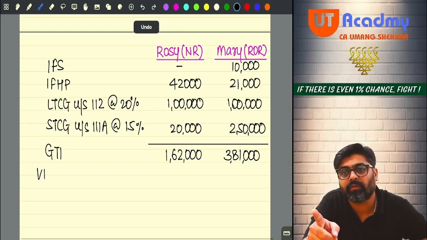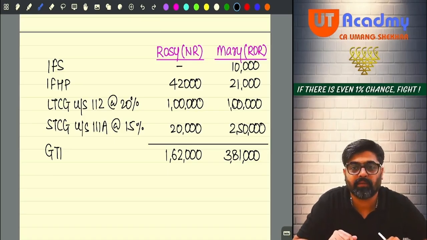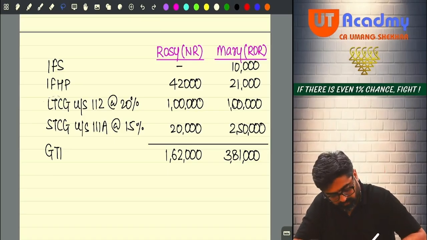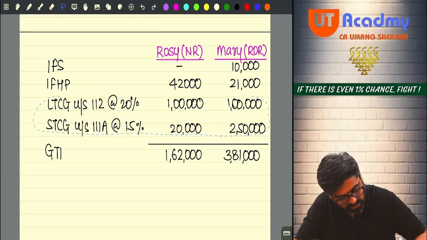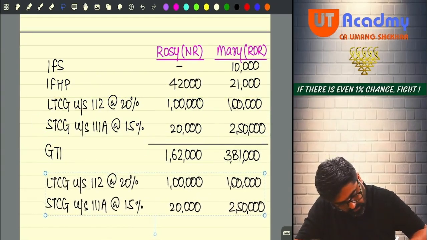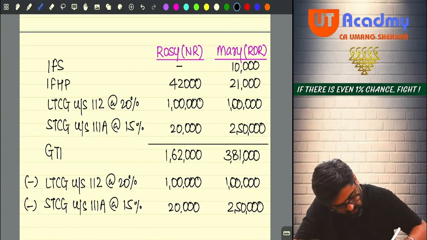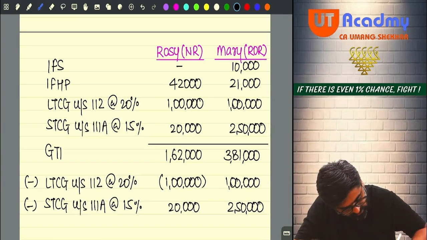First ask yourself, does my GTI include any special income? Yes. So what I'll do, these two incomes are there now in my GTI. I will reduce these incomes from my GTI because I don't want to take any chapter 6A deduction out of these incomes.